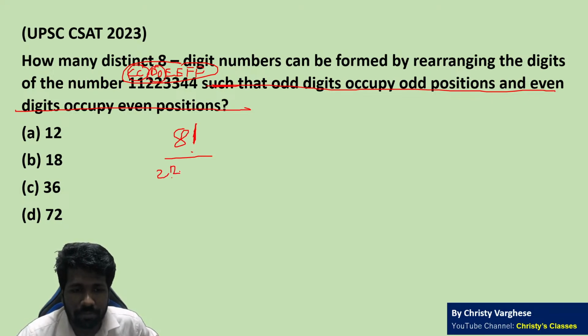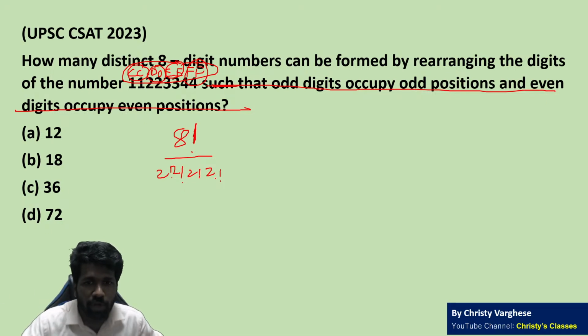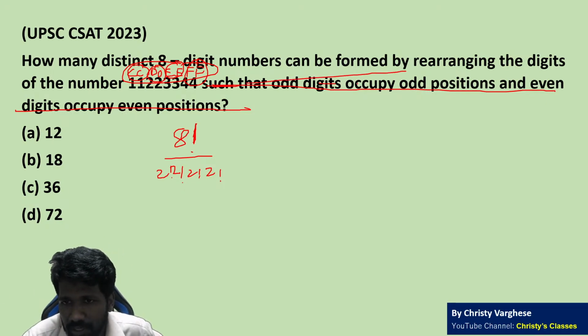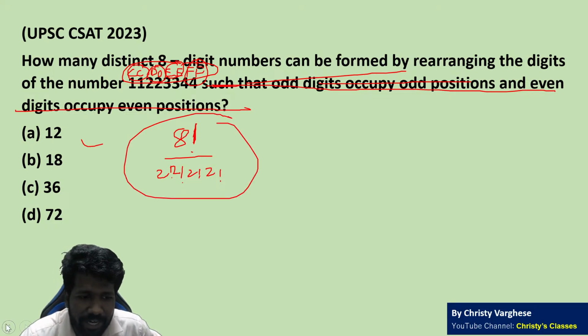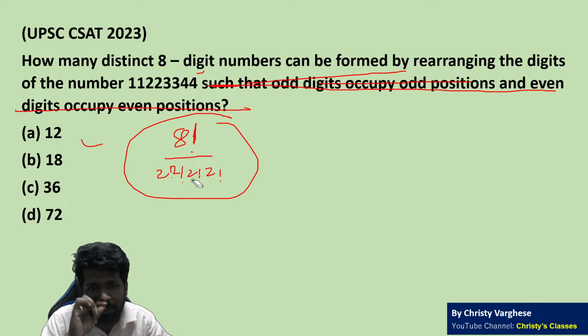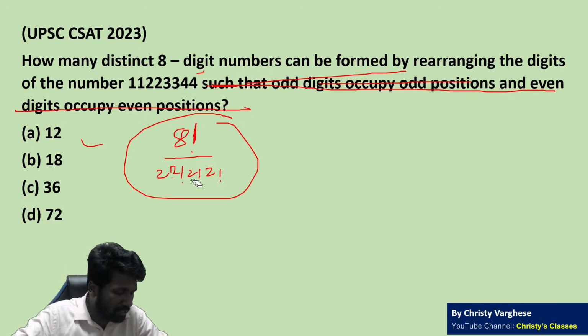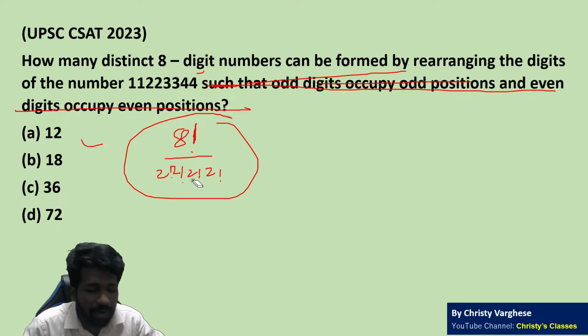D is occurring 2 times, so you divide by 2 factorial. E is occurring 2 times, you divide by 2 factorial. F is occurring 2 times, so you divide by 2 factorial. That would have been the answer if this condition was not there. Even if it is 1, 1, 2, 2, 3, 3, 4, 4, the answer will be this. Did all of you understand that? This concept is analogous to the anagram idea itself.